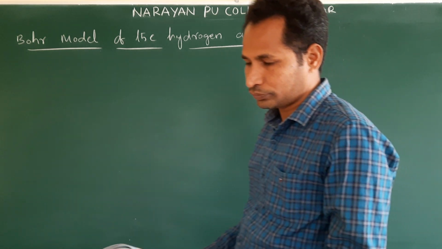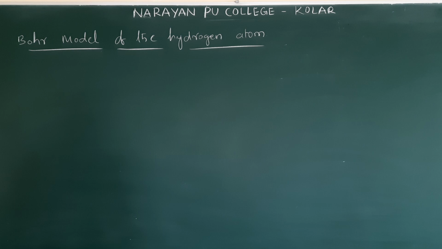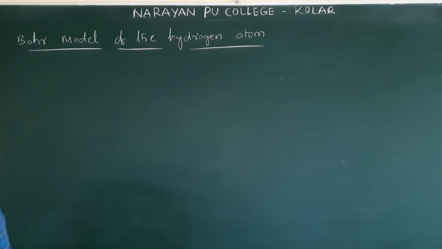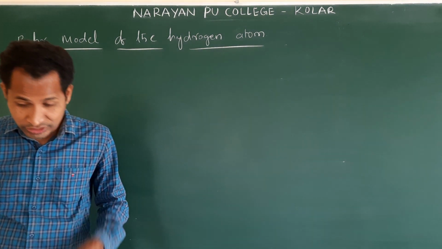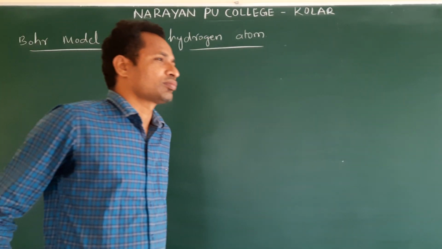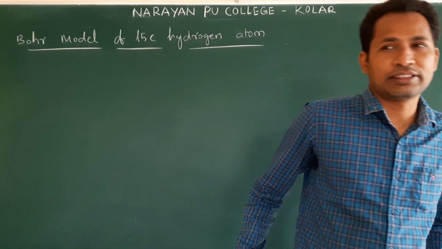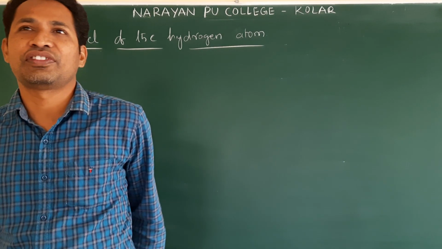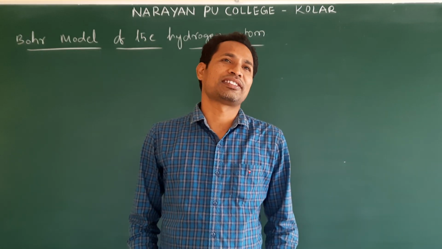Okay, this is very important. So why does the Bohr model come into play? Because the Bohr model explains the formation of spectral lines or spectral series.